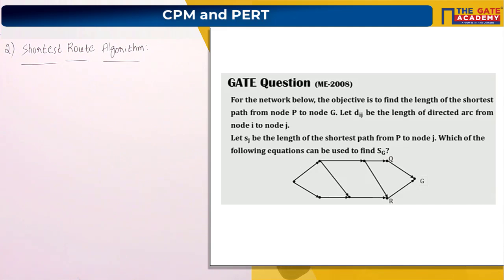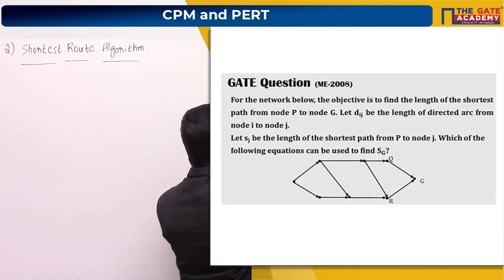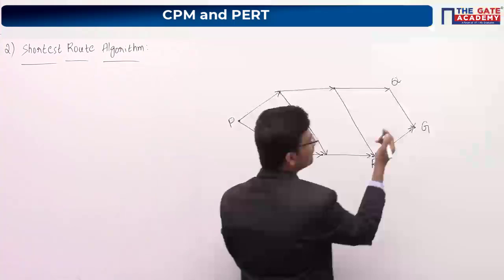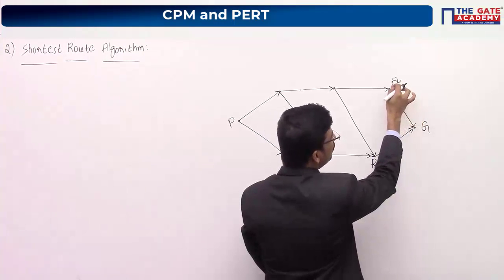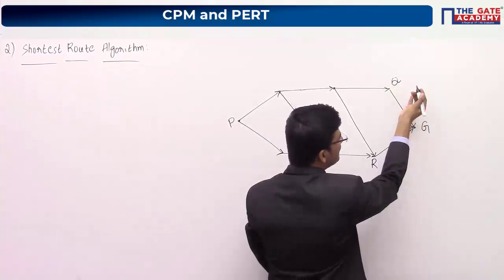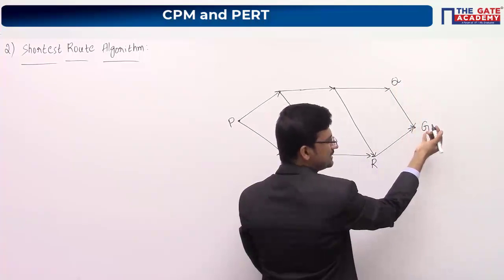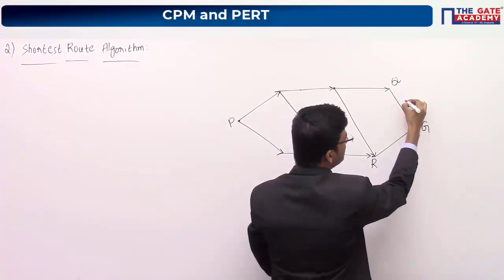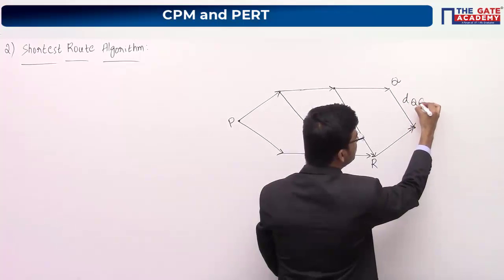So what is Dij here? Previously we have taken weightages or time periods like 15 hours, 25 hours, remember? Those values are your Dij values. So how can I write Dij here? Here, what are the values which we are writing? Those are your Dij values. So Dij, node I, node J. I am just replacing the I value with Q and the J value with G. So this will become DQG, right?